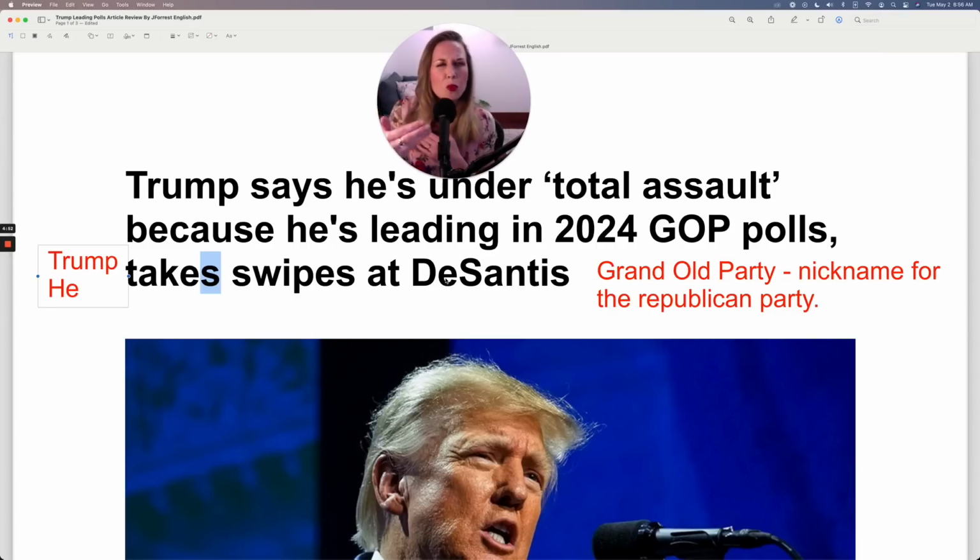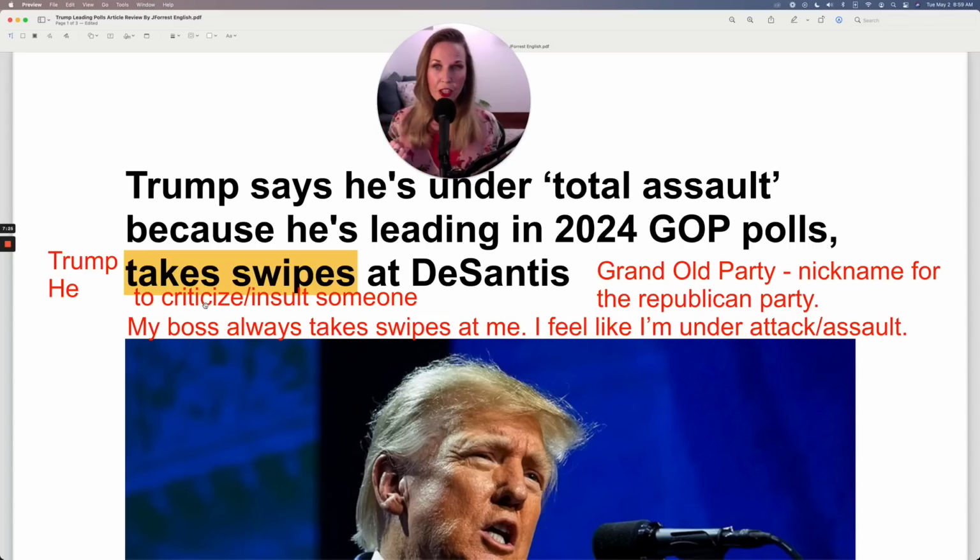When you take swipes at someone, it's a way of insulting them or criticizing them or attacking them, which is another way of saying assault. So he's pointing out the flaws of DeSantis. He's taking swipes at DeSantis. I have the definition here. And for an example, my boss always takes swipes at me.